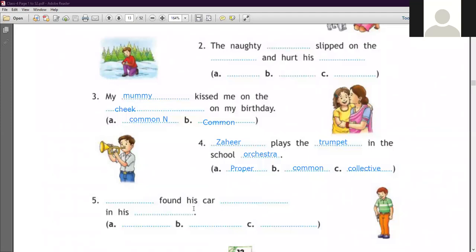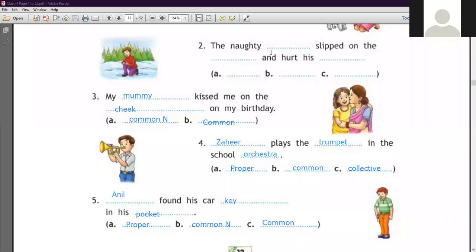Next one is here, dash found his car dash and his dash. So here we put the word Anil, ANIL. Anil found his car key. KEY. Key, and next one is here in his pocket. P-O-C-K-E-T, pocket. Okay, now identify the nouns. Number one is Anil, a proper noun, P-R-O-P-E-R, we have to write proper. Number second is key, common, C-O-M-M-O-N, common noun. Now next one is number third, pocket is also common, C-O-M-M-O-N, common noun.